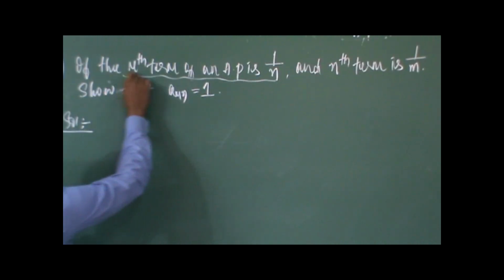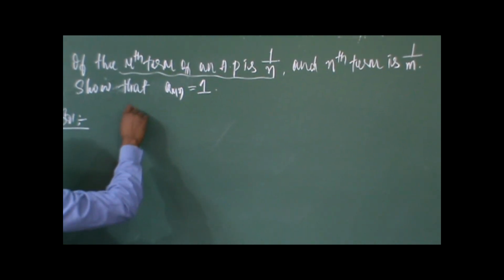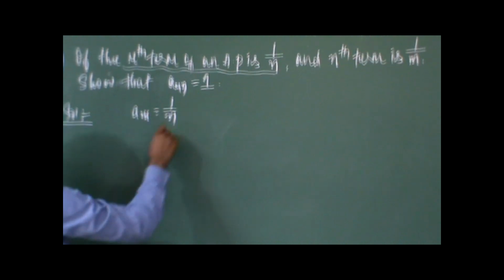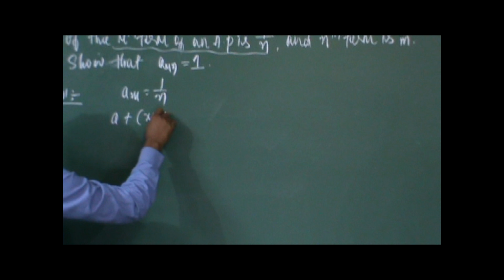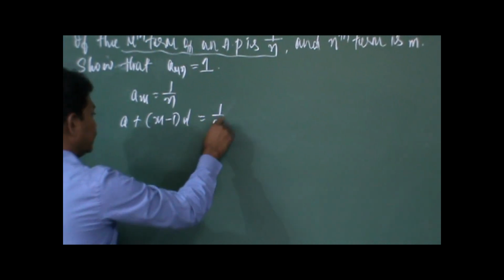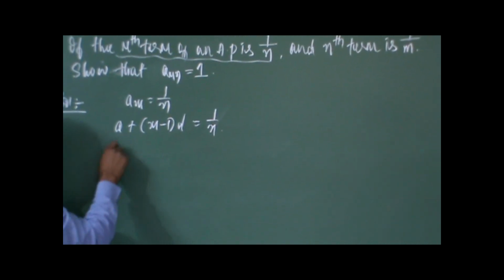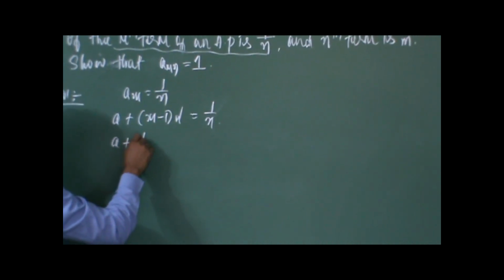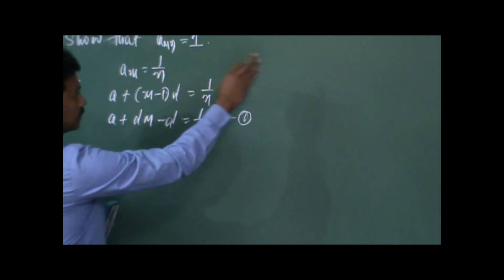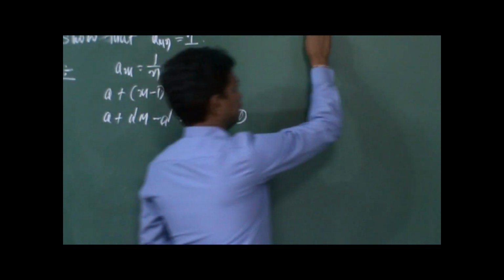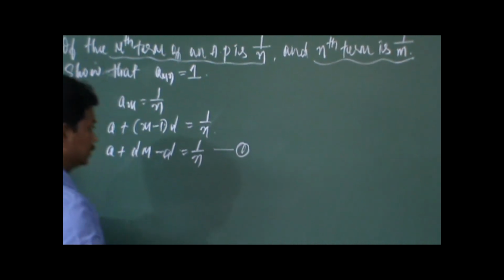Okay, so we'll go with the problem now. So the mth term of an AP is 1 by n. So let us define the mth term. It can be written as a plus m minus 1 into d is equal to 1 by n. Multiplying, a plus d into m is dm, d into minus 1 is minus d, is equal to 1 by n. Okay, take it as equation 1, and then define the nth term. The nth term is 1 by m. Let us write down that.